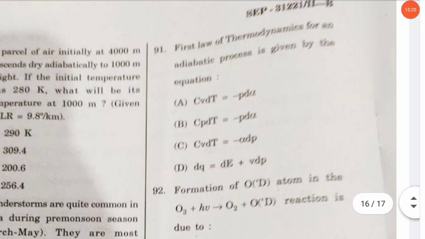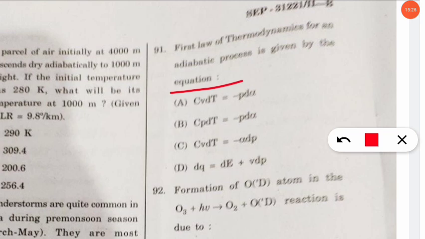The next question is about the first law of thermodynamics for the adiabatic process, which is given by the equation what? And here the correct option will be option number A, that is Cv dT is equal to minus P d alpha. Let's move to the next question.